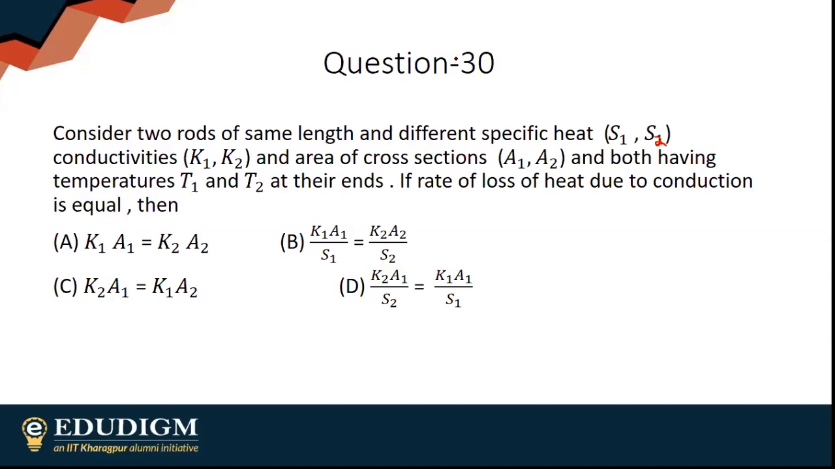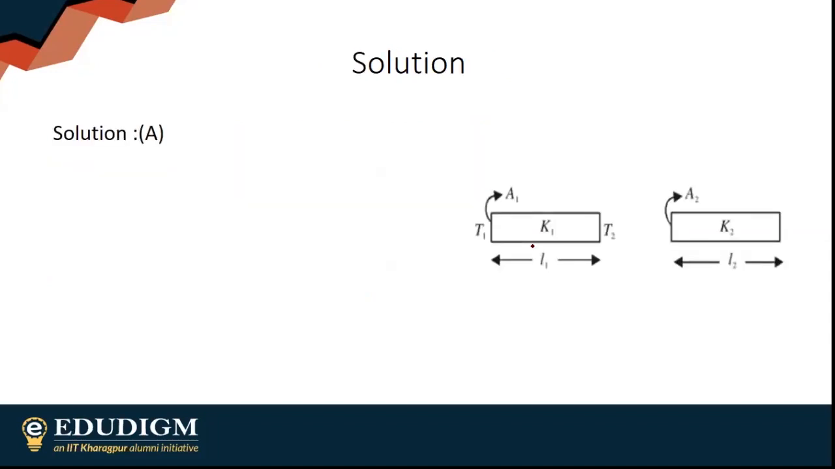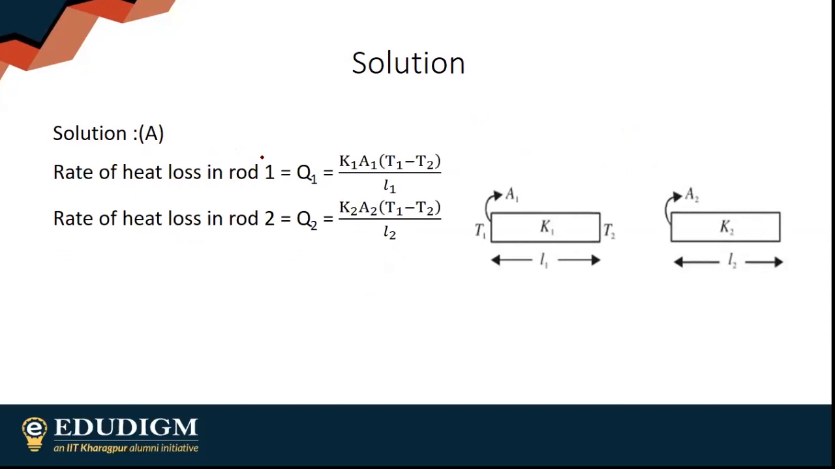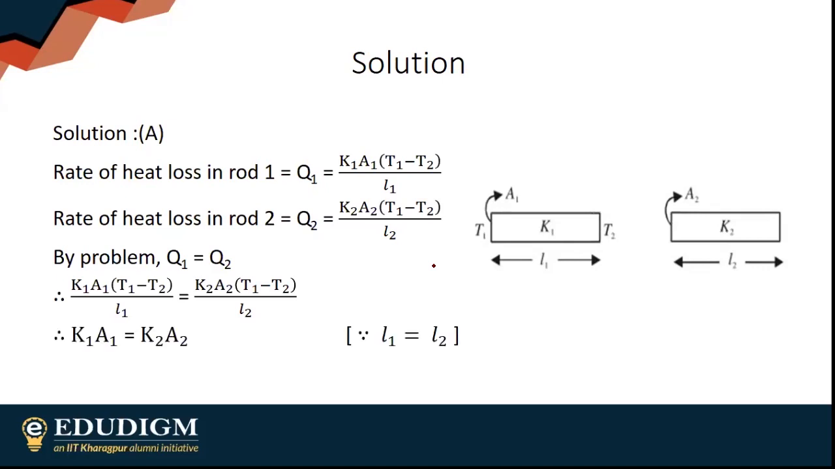Anushri says option A, K1A1 is equal to K2A2. Obviously, conduction doesn't depend on specific heats really, so B and D are not possible. The answer is option A. The rate of heat loss Q1 will be K1A1 (T1 minus T2) by L1, and Q2 will be similar. Simply equate the two and you'll end up getting K1A1 is K2A2, because delta T is the same in both cases and the lengths of the two rods are the same.